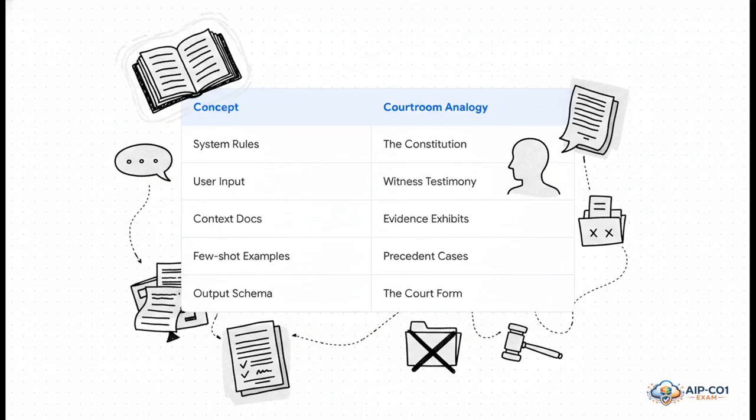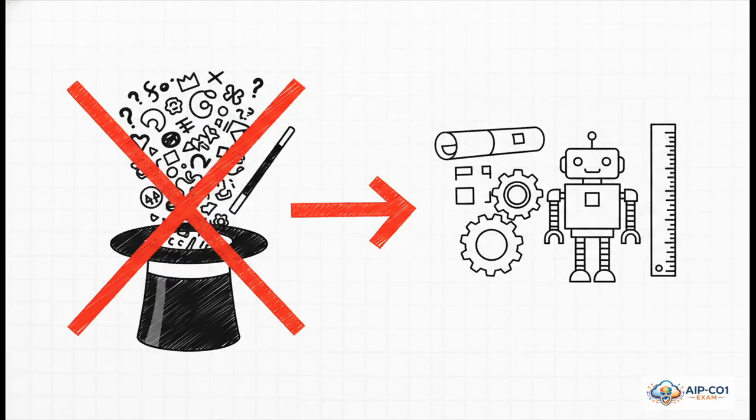The context documents you provide, those are your evidence exhibits. Your few shot examples, those are the precedent from past cases. And the output schema, that is the official court form. If it's not filled out exactly right, the case gets rejected. Simple as that.